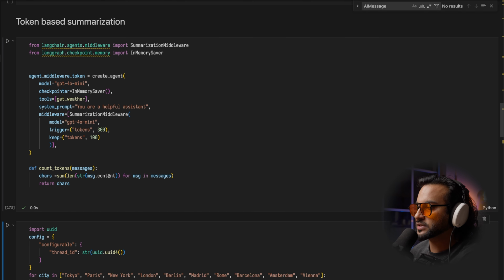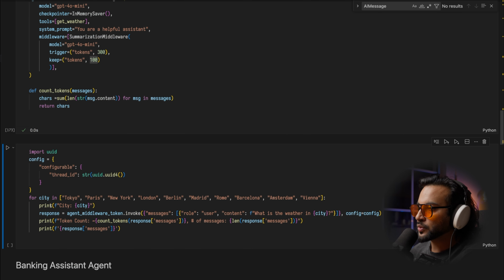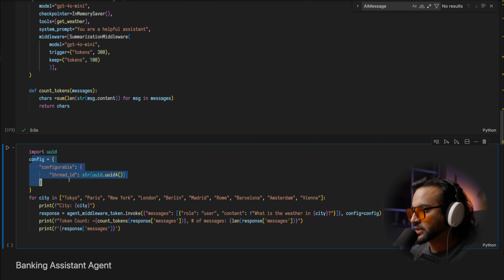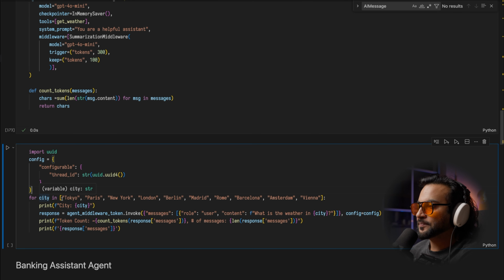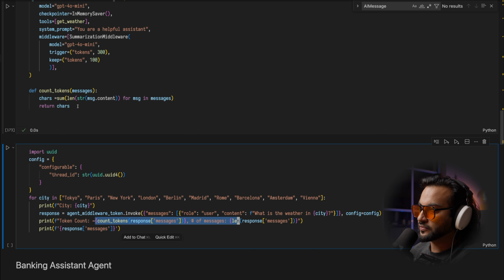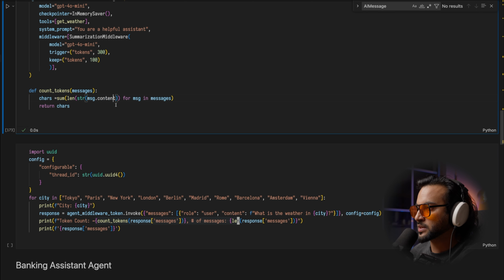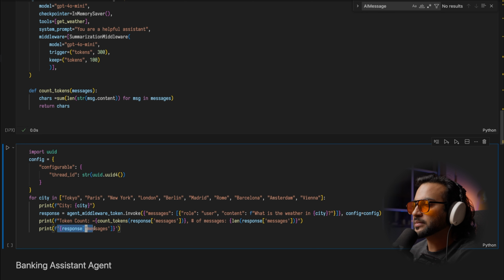It just initializes the agent. Now I'm creating a new thread. For each city in this array, I'm asking the agent, what is the weather of this city? Then I'm printing the approximate token count, which uses this function that is basically a sum of messages, and then we're printing the message from the LLM.